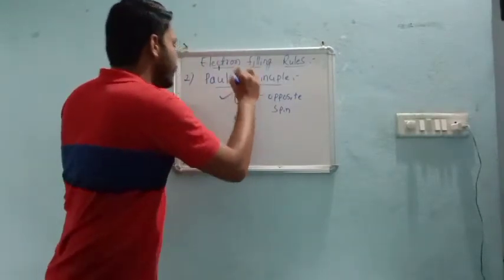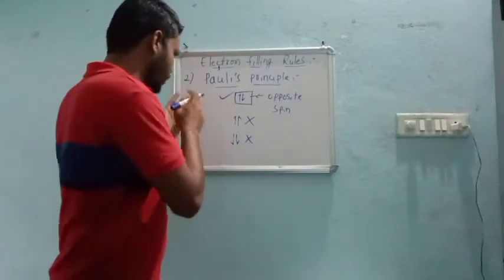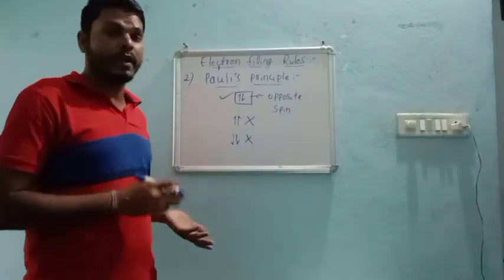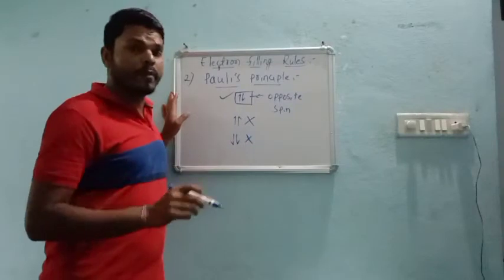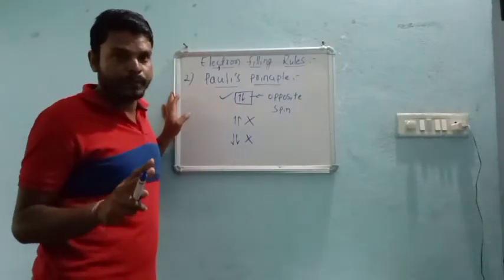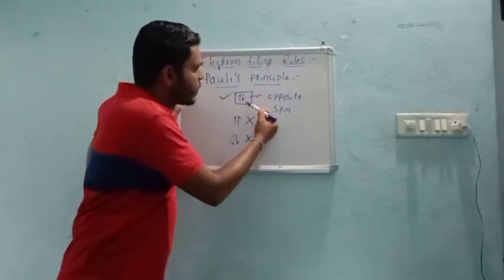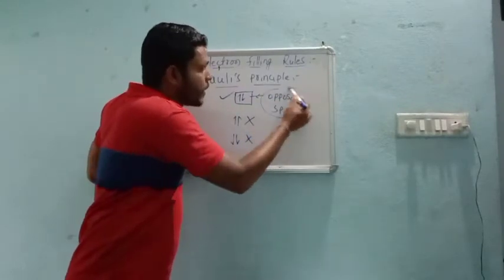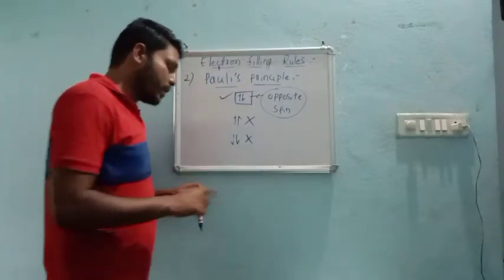According to him, in any orbital, whether it is an s orbital, a p orbital, a d orbital, or an f orbital, whatever it may be, the orbital must have two electrons with respect to the number of electrons, and those electrons are represented in the orbital with their opposite spin, right? This is Pauli's exclusive principle.